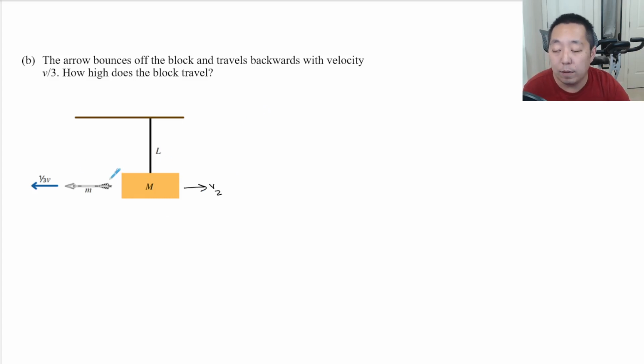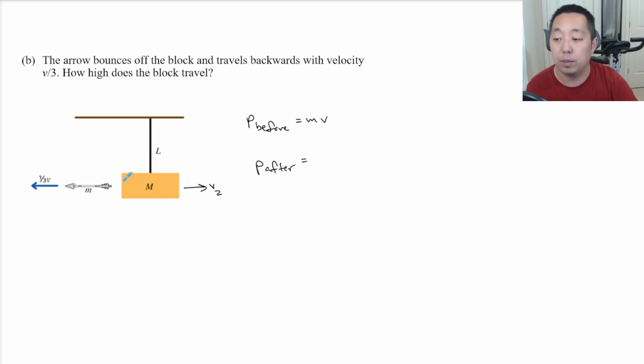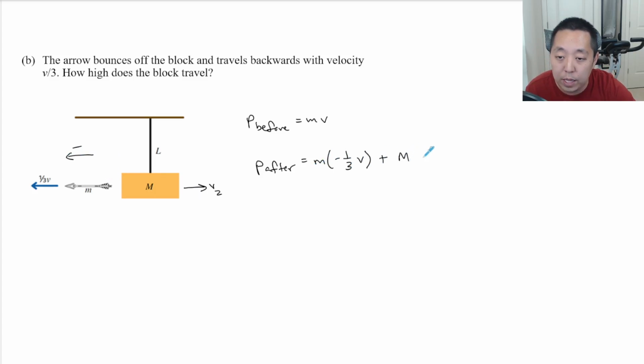Again, if you consider the momentum, the momentum before the collision is just little m times v. What is the momentum afterwards? Well, we have little m, but it's traveling in the opposite direction, so that's the negative direction, and we make that negative 1/3 v. And then the big block is traveling at velocity v2.